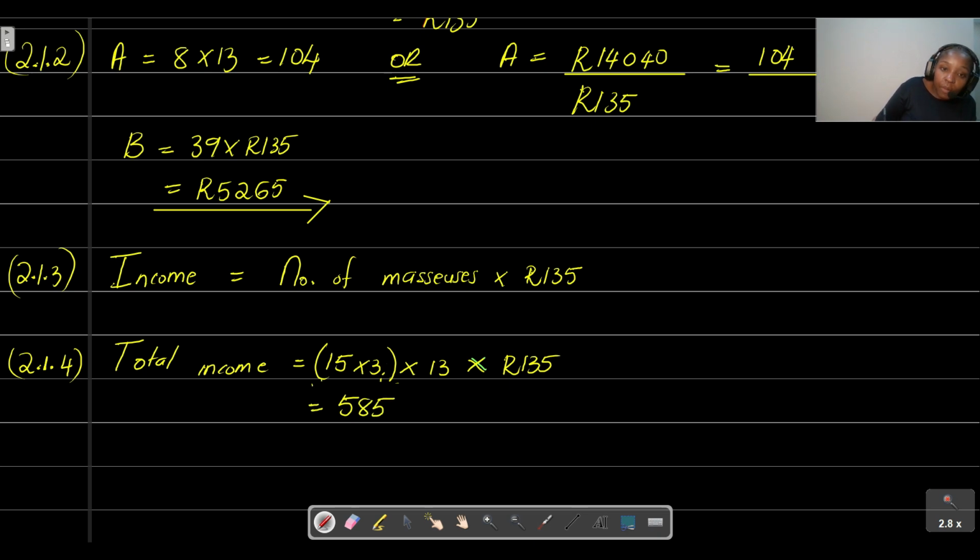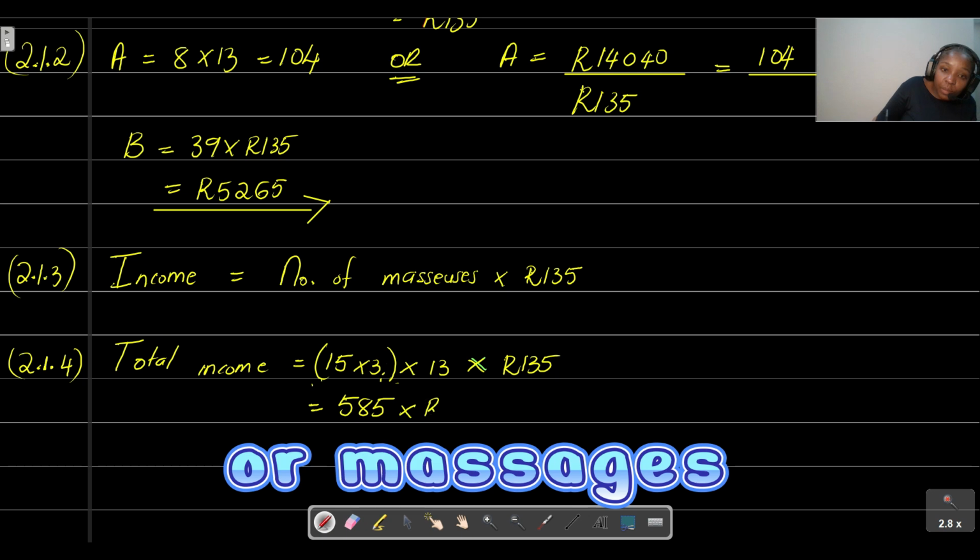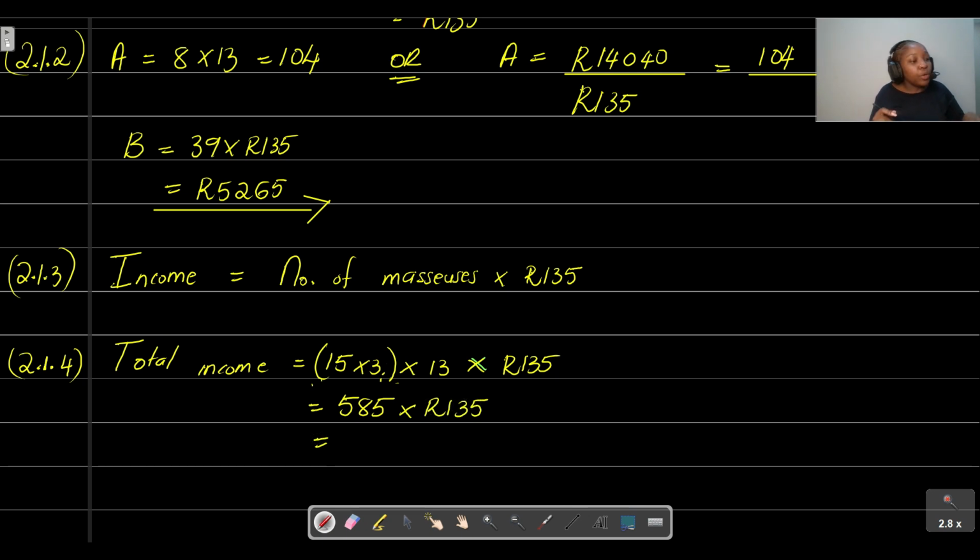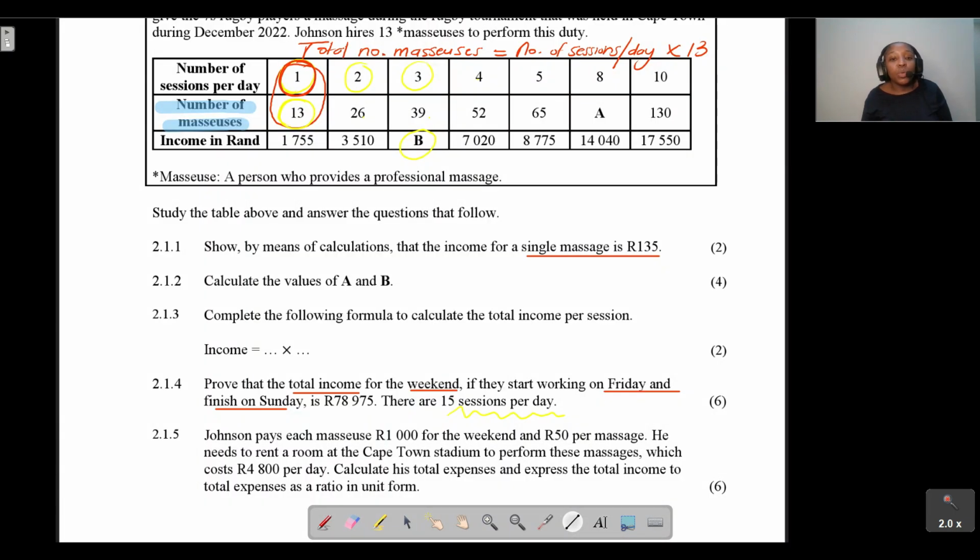Then we multiply that with the price per session, and you'll find that the total income they'll make over the weekend is actually equal to 78,975. So that is how they got to that total income.